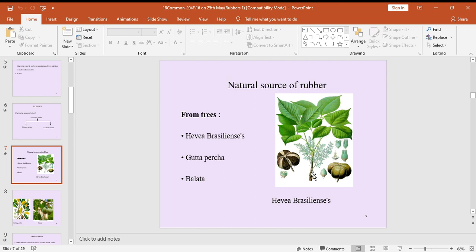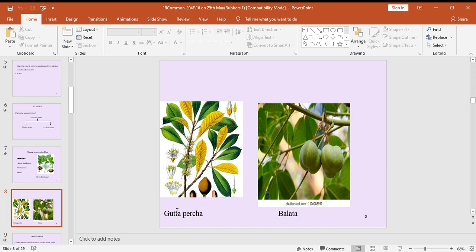See here, the image of Hevea brasiliensis. In the next page I have given other images: the Gutta-percha image and the Balata image. These are examples of rubber trees, and also Ficus is an example of a rubber tree. From these rubber trees, we collect rubber. So these are images.